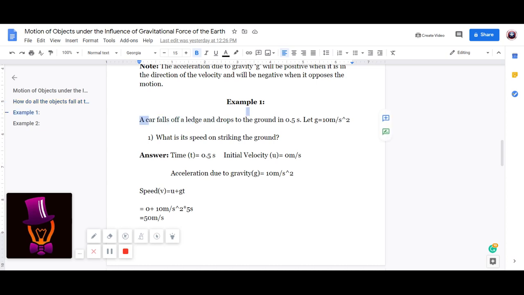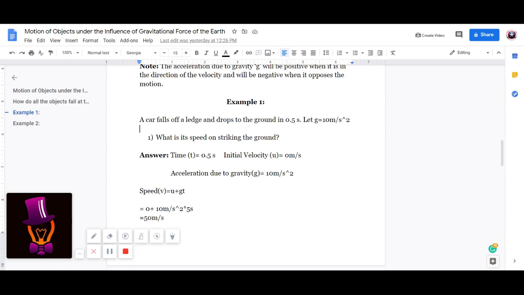So we need to write what is given. A car falls off a ledge. So basically it was stationary before it fell. Therefore the initial velocity, which is denoted by u, is equal to 0 meter per second. And the time, as they have given, is 0.5 seconds. g is equal to 10 meter per second square. Actually, small g is equal to 9.8 meter per second square, but for calculation purposes, it is rounded off to 10 meter per second square.